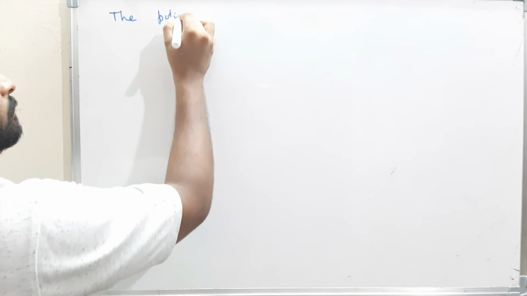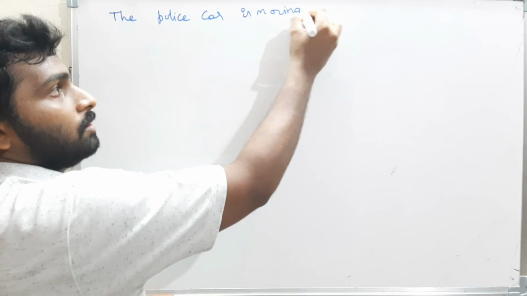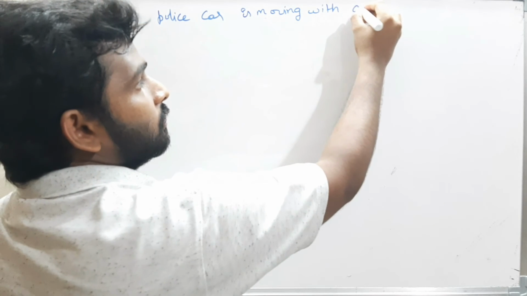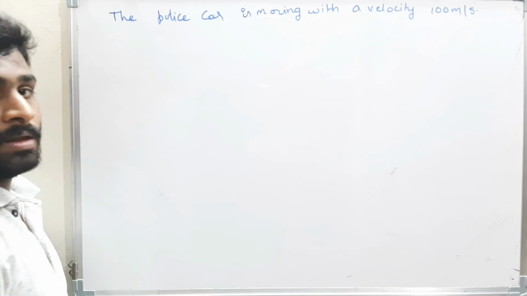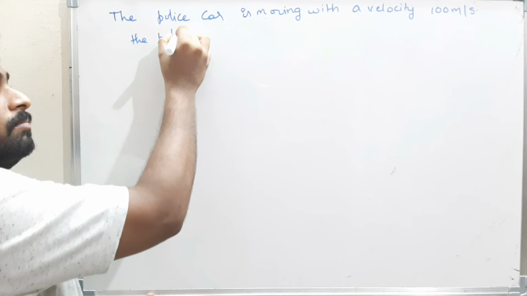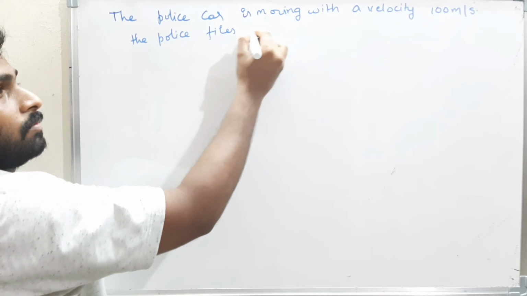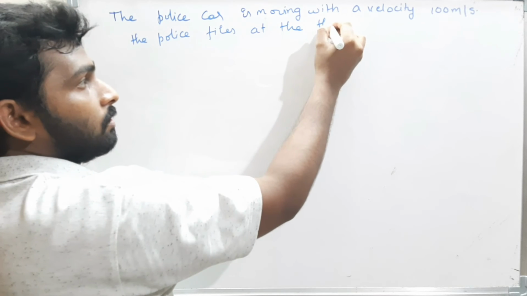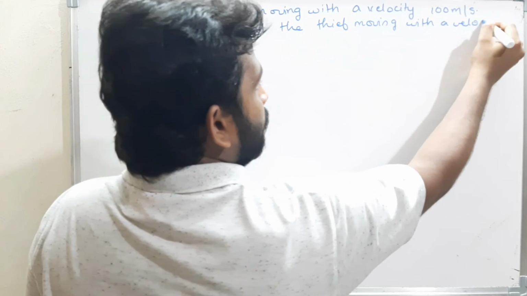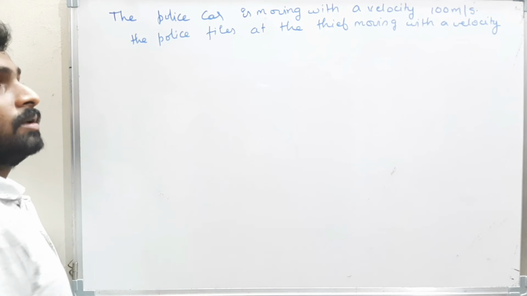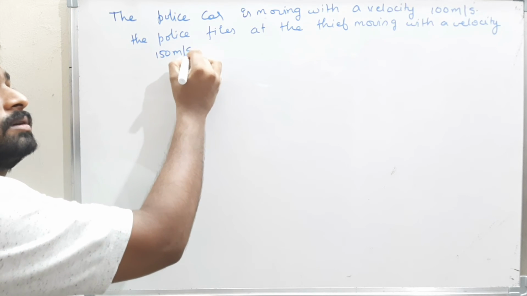The police car is moving with a velocity of 100 meters per second, and the police fires at the thief moving with a velocity of 150 meters per second.